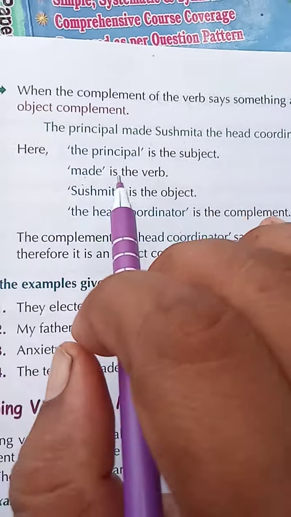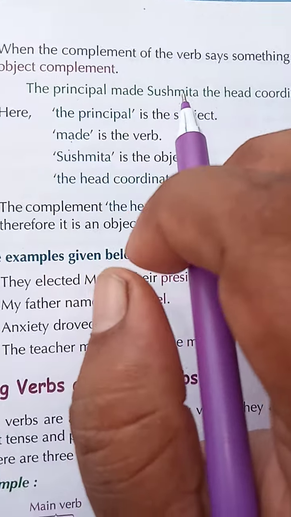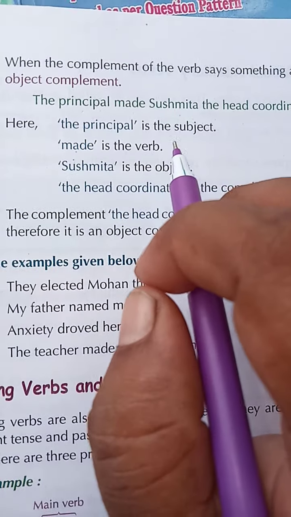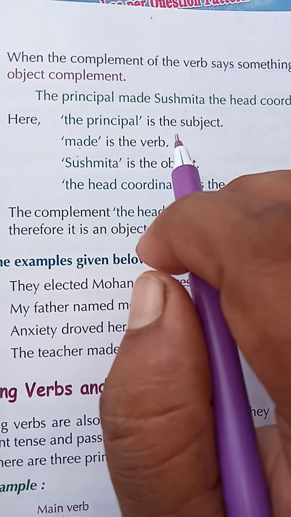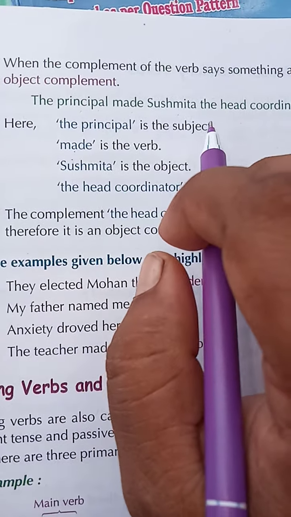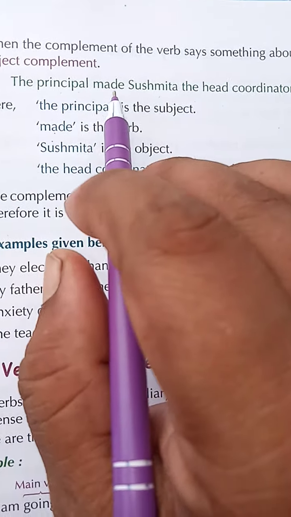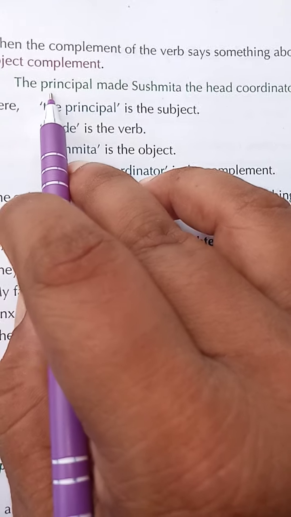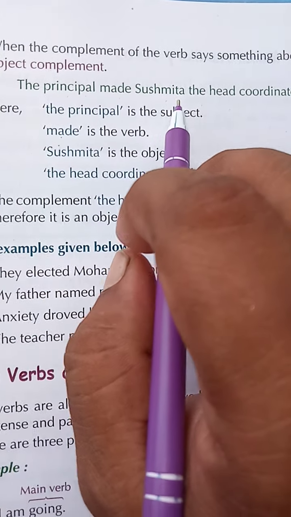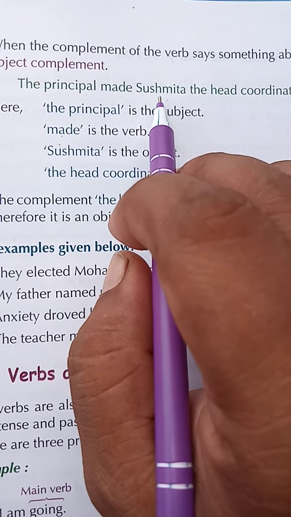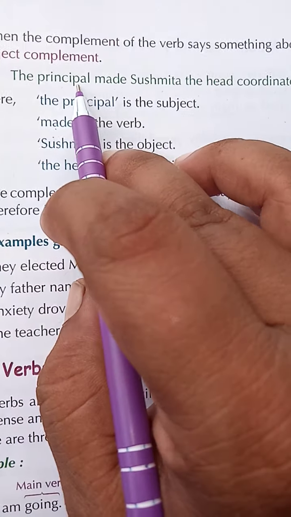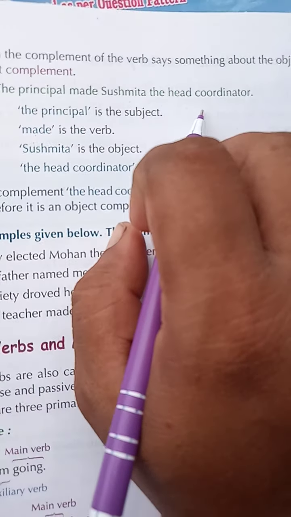Okay, another thing you also remember, students, when we are talking about the complement, we can see there is an object part. Okay, look at this. The principal made Susmita. So Susmita is the object. The principal made what? The head coordinator.